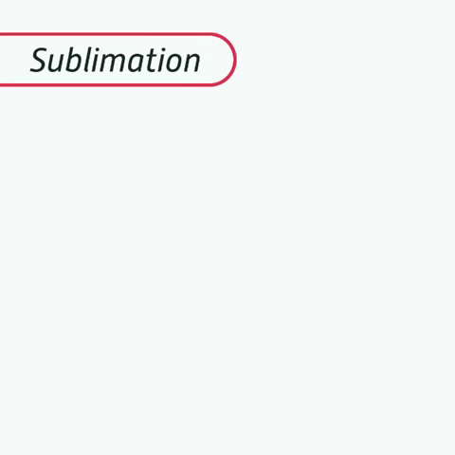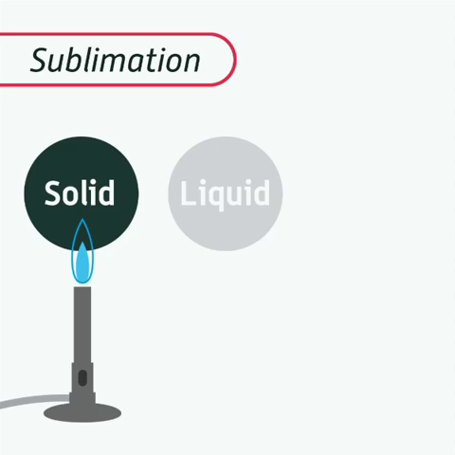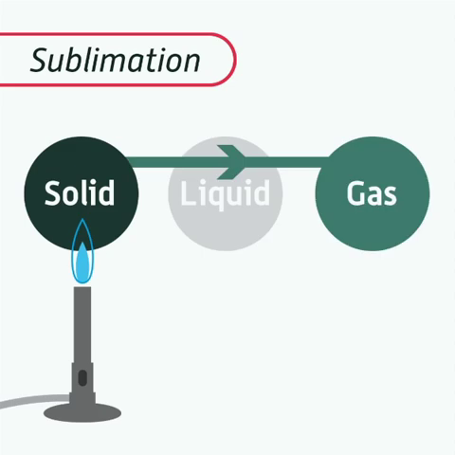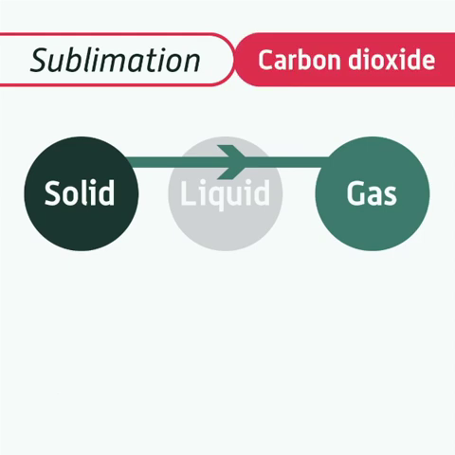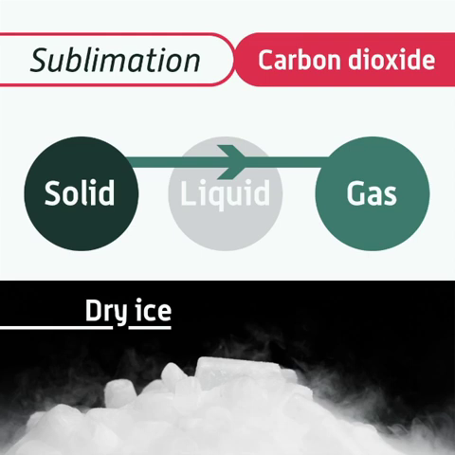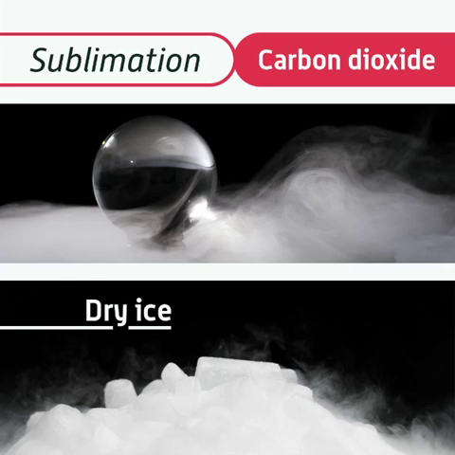There's one more change that we haven't discussed yet, and that is sublimation. Some solids don't melt to form liquids when heated, but instead turn straight into gases. This is sublimation. An example of a substance which sublimes is carbon dioxide. Solid carbon dioxide is also known as dry ice. If you warm it by simply leaving it at room temperature, it will turn into a gas. This is sometimes used in films and television to give a spooky, misty effect.